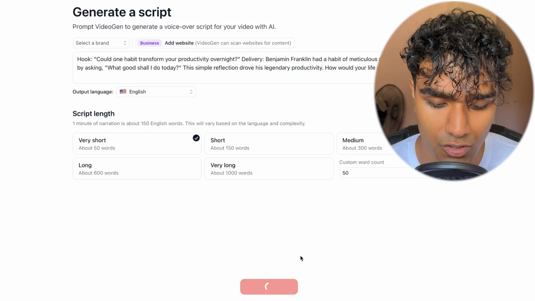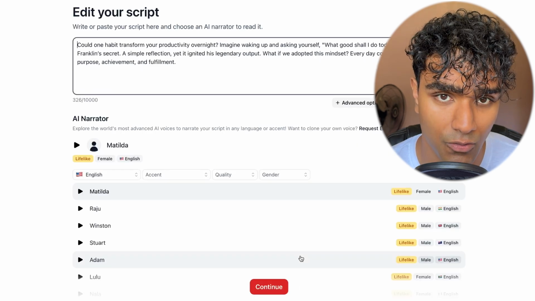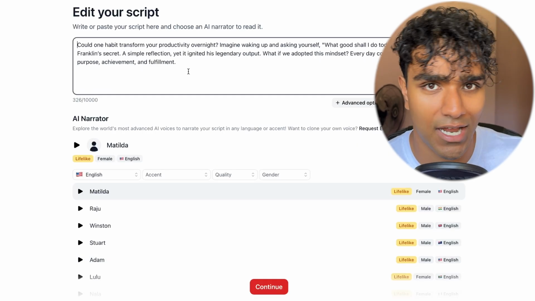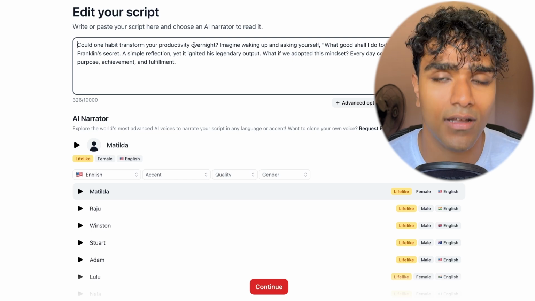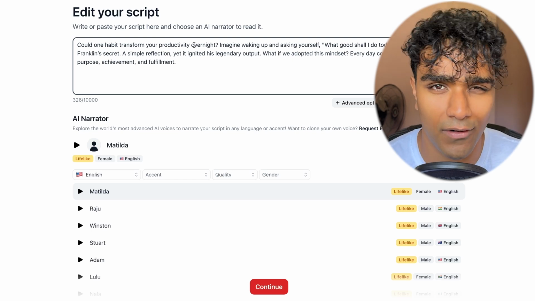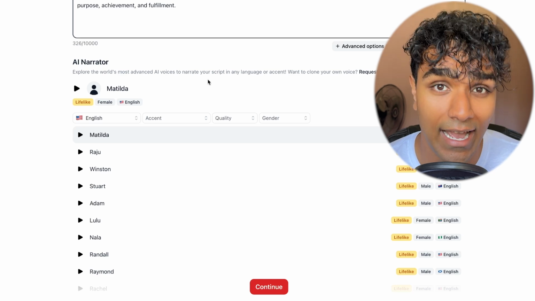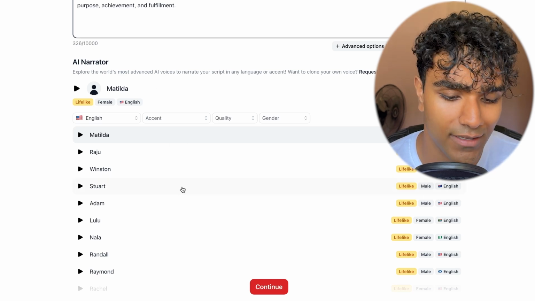Once you click generate script, you'll head over to the next screen where you can edit the script, but it's already pretty good. Like, we used ChatGPT. This is a pretty captivating hook and it talks about the social proof already, so we're all set here. And you can head over and create an AI narration by choosing one of the speakers here.